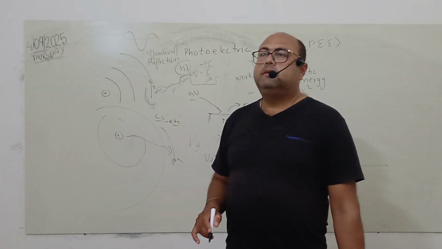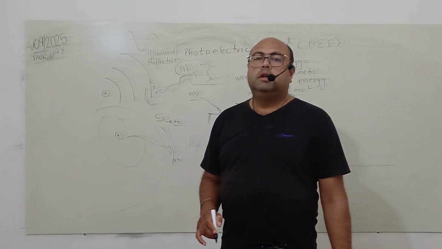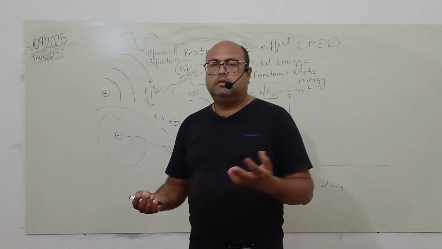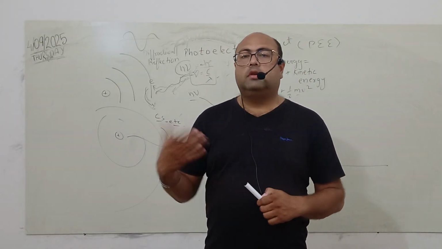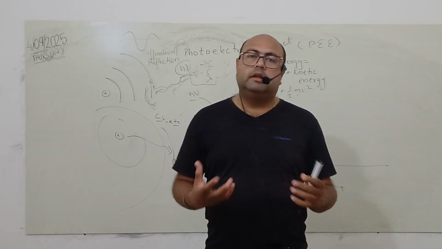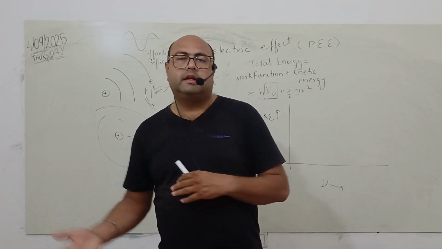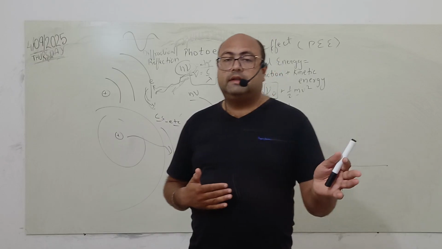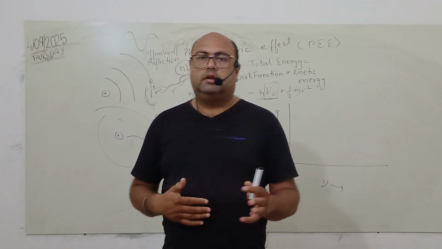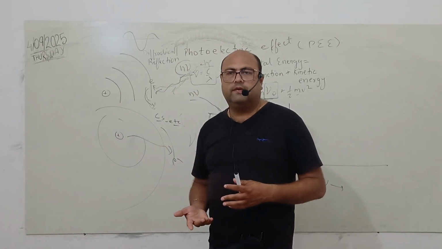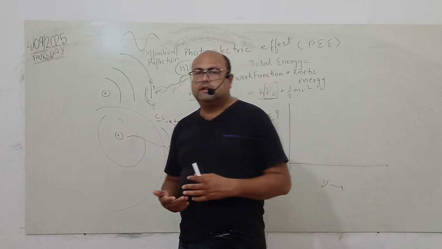For example, it might happen sometimes that for blue color the electron is not coming out, but as we switch on ultraviolet light, the electrons come out. So blue was less than the threshold frequency. After crossing the threshold frequency only does the electron emission take place.